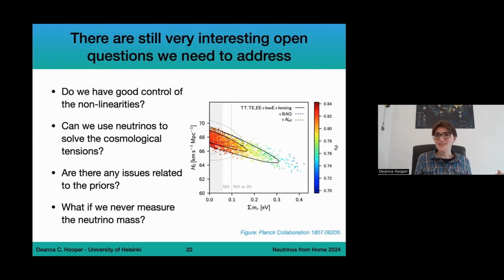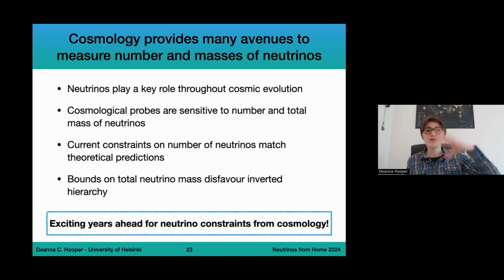And the very interesting question that I love asking is, what happens if we never measure the sum of neutrino masses from cosmology? So what happens if we disfavor inverted hierarchy, we gradually push the bounds lower, and we disfavor normal hierarchy? What happens if we just keep pushing this bound lower and lower but never get a measurement? That's a very cool question that we're also going to discuss in the conference, but I think it's really interesting because it opens up a lot of possibilities for new physics if cosmology never measures the sum of neutrino masses.